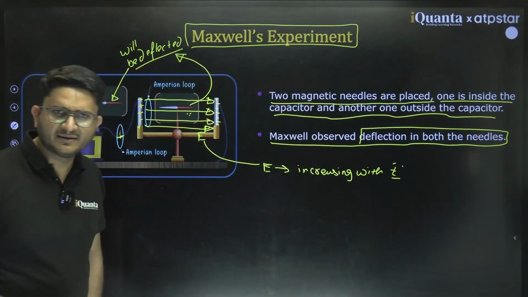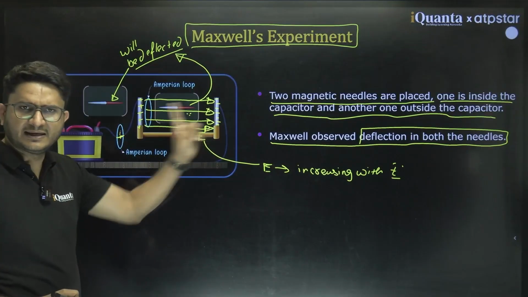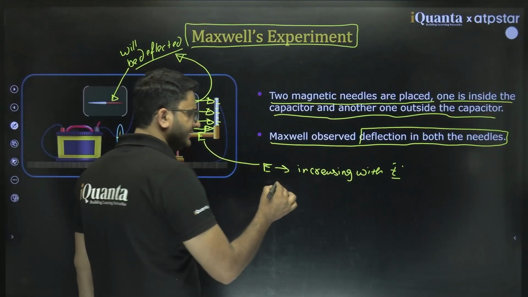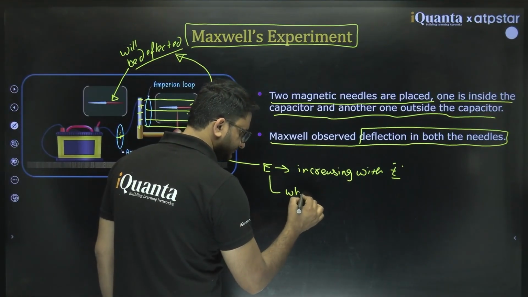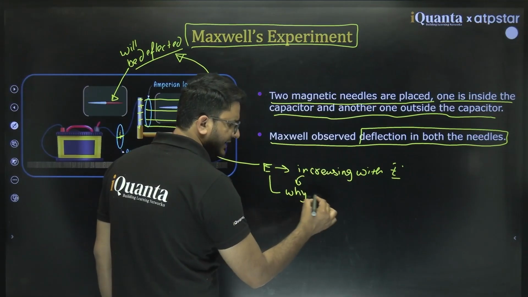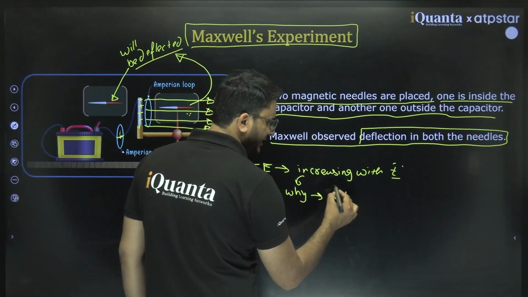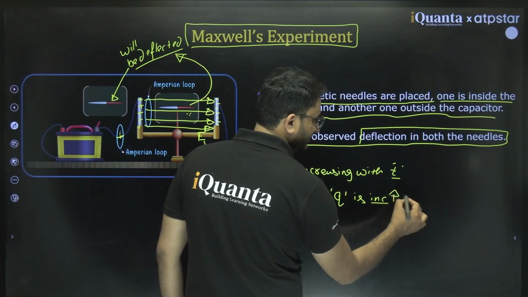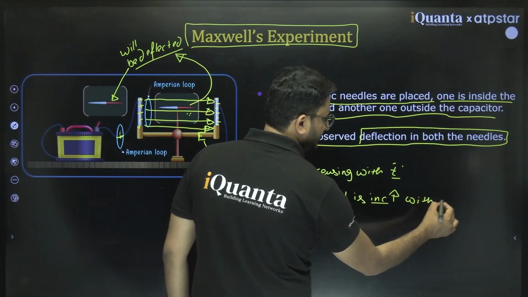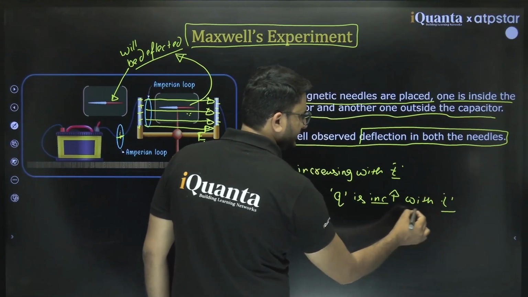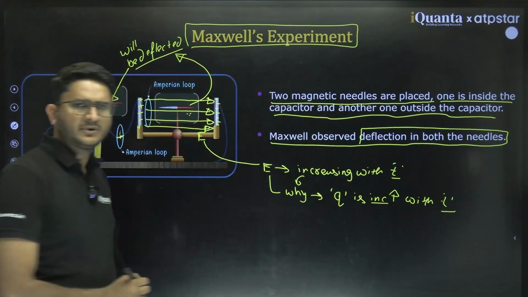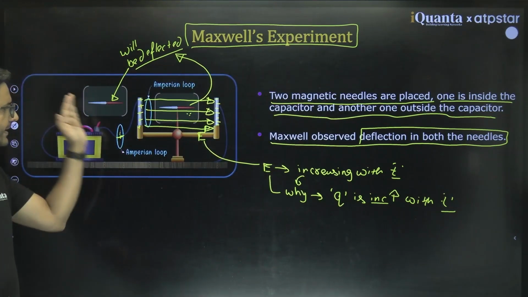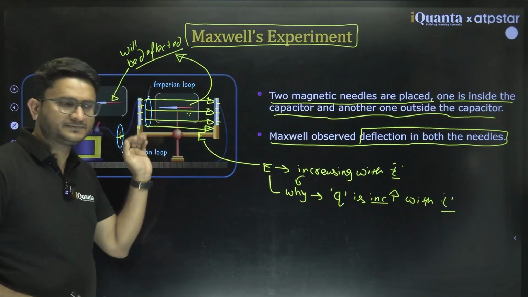So it is a time varying electric field. Why is it increasing? If I ask you why? Because the charge on the capacitor, Q, is increasing with time. So Q is increasing with time, as the capacitor is getting charged.